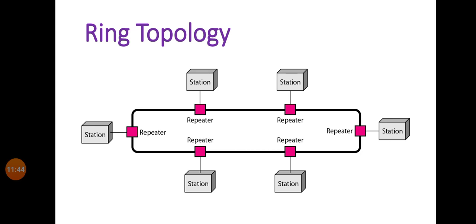Suppose the first station is sending data to the third station, to which it is not directly connected. The third station is connected with the second station. In such a situation, if the first station wants to send data to the third station, it must send the data to the second station first, the middle station between them. Then